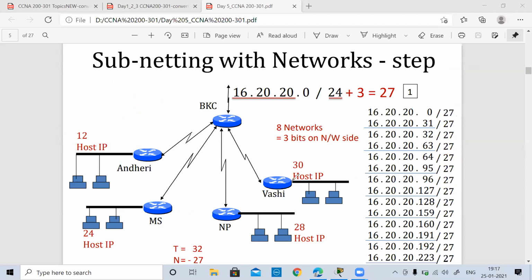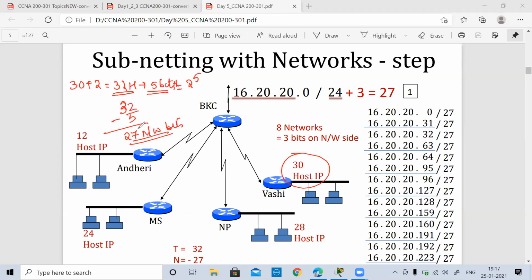We'll require how many bits for 32 hosts? I added 30 plus 2. So for 32 hosts, I require only 5 bits to represent because 2 raised to 5 is 32. So if I require only 5 bits on the host side, now again I can calculate 32 minus 5, which comes out to be 27. So this comes on the network bits.